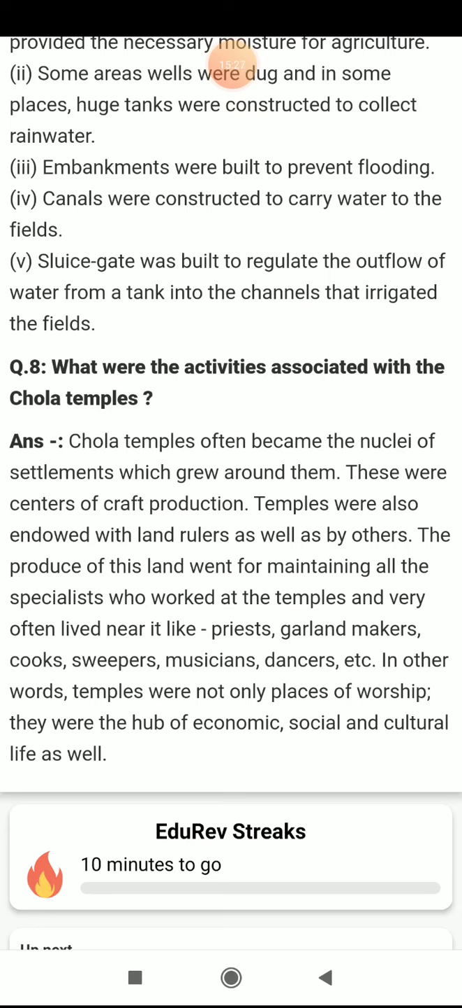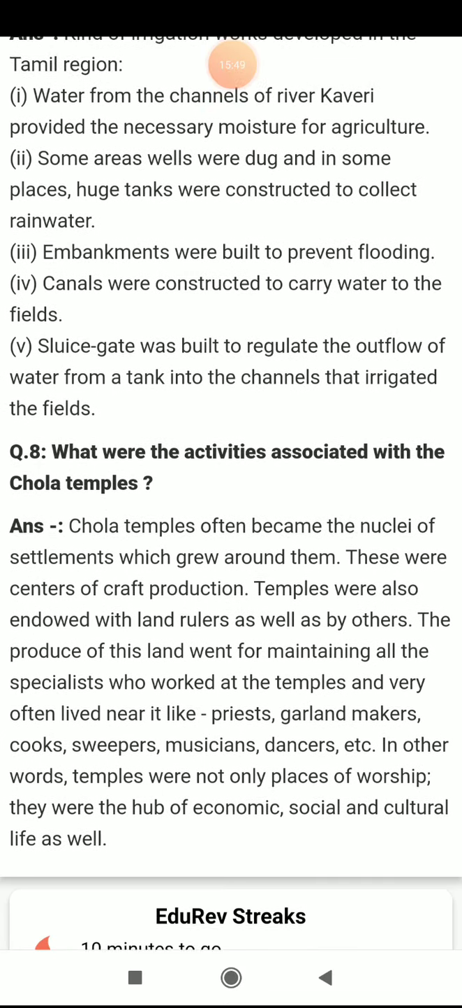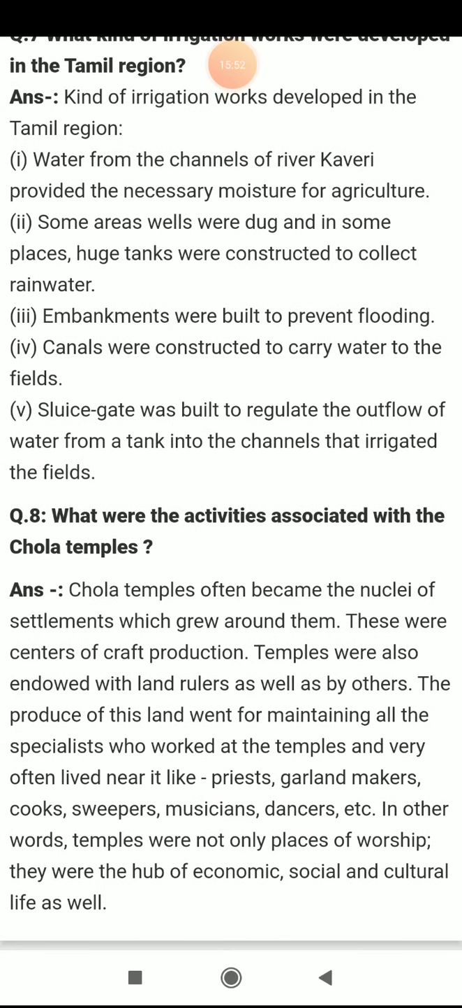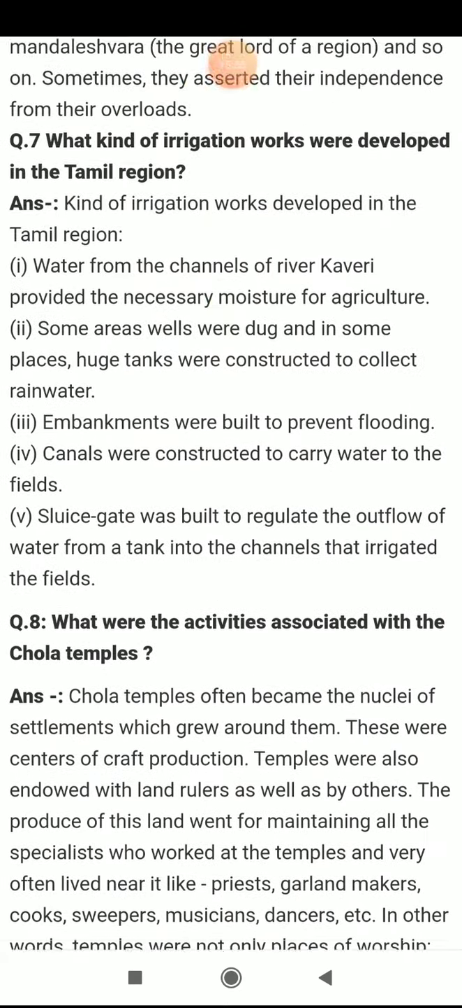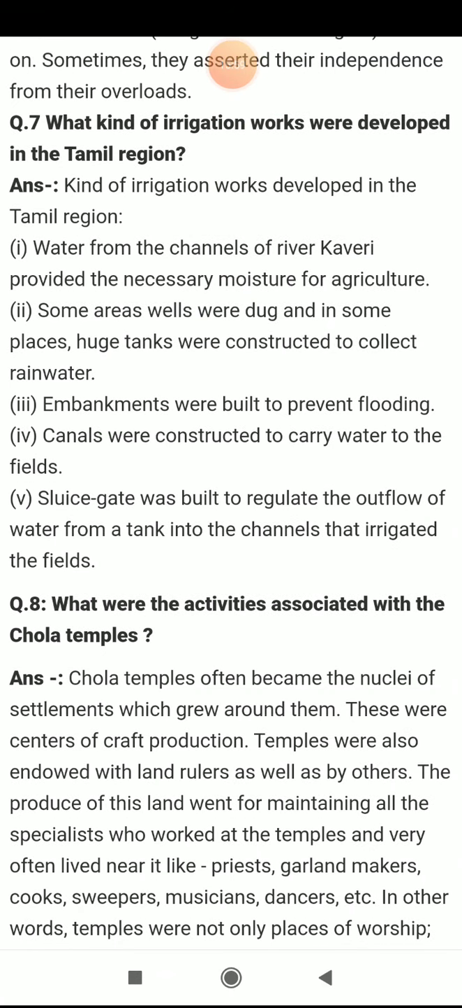Because whatever the people needed for that particular temple, their shelter, homes and all, was near, around the temple only. They can be cooks, they can be sweepers, meaning those who are cleaning, musicians, dancers, and all this maintenance was done properly, right? So the Cholas were maintaining all these things properly. So this is all about our chapter.